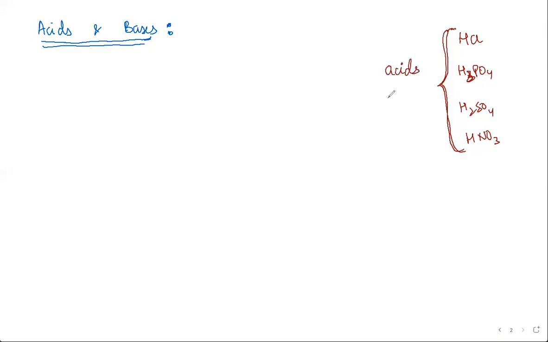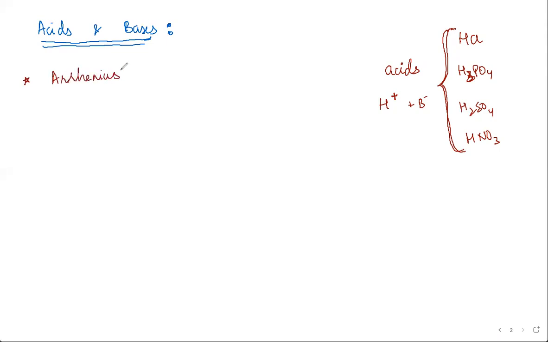Because if you dissociate that compound, it would break into a proton and another compound. For example, HCl will break down into H plus and Cl minus. So like a proton donor. Correct. So this is what the Arrhenius concept mentioned.